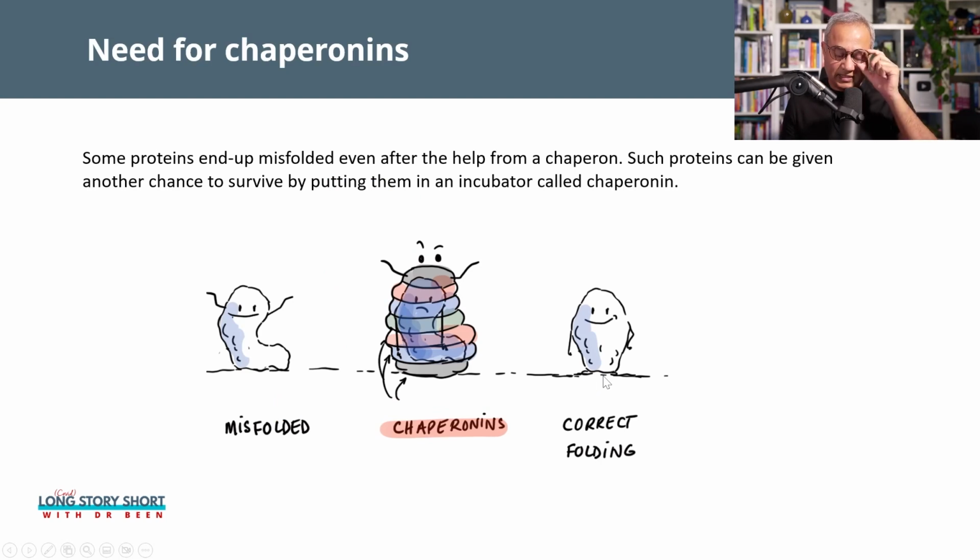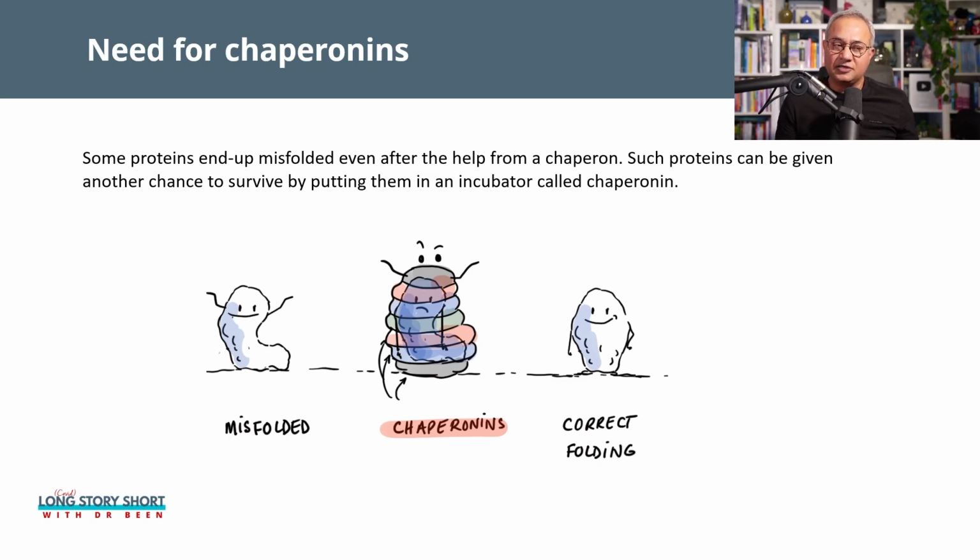So here, sometimes when the protein is being built, even during the time of building, it could become misshaped. And this misshaped protein is given an opportunity to still become correctly shaped. And how is that opportunity provided?